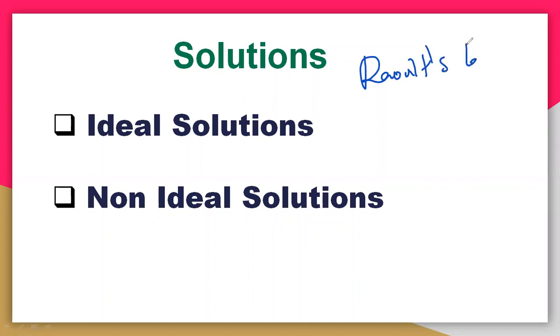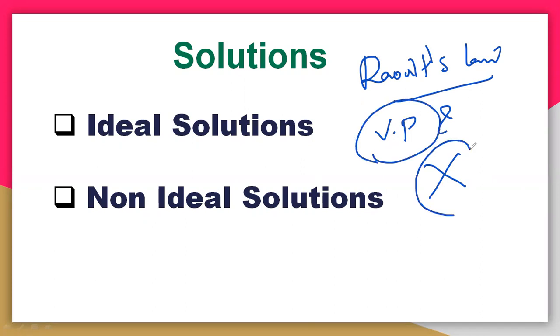In the last session, I told you about vapor pressure and mole fraction. Now Raoult's law gives the relation between vapor pressure and mole fraction. We will see that by using a graph also.